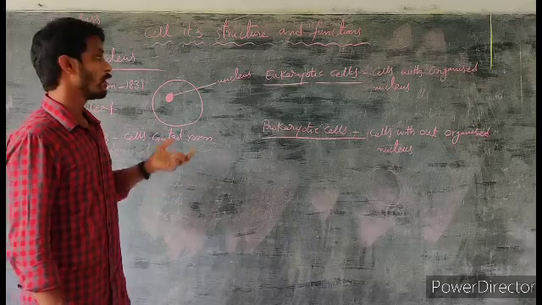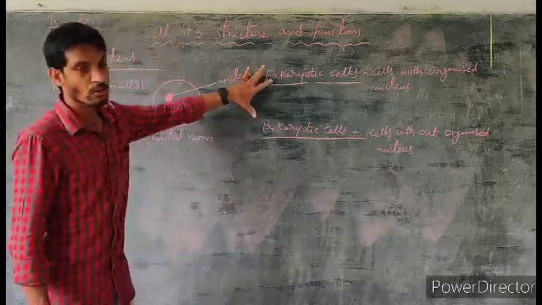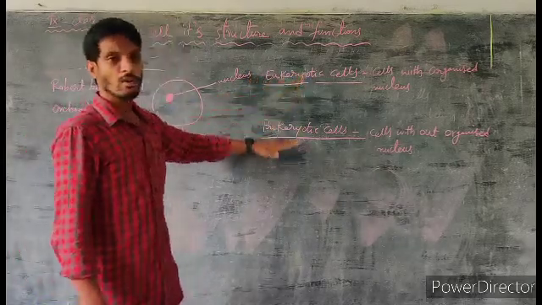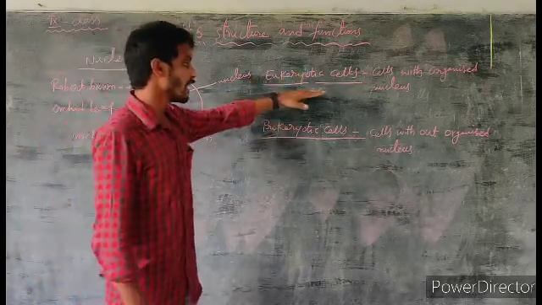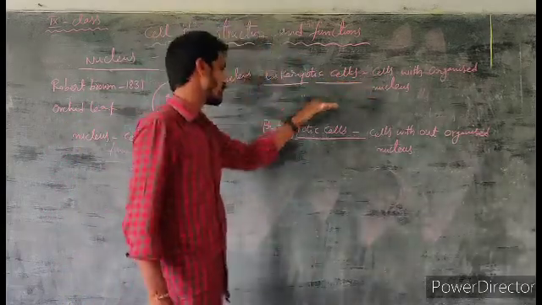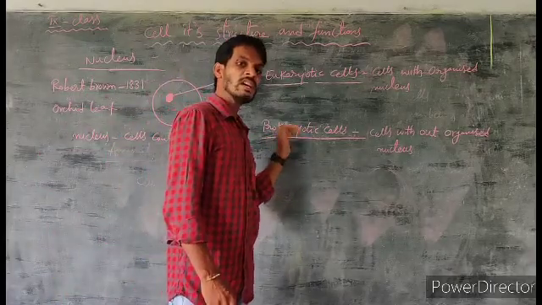Based on the presence and absence of the nucleus, cells are mainly divided into how many types? Two types. What are they? Eukaryotic cells and prokaryotic cells. What is meant by eukaryotic cells? Cells with an organized nucleus are called eukaryotic cells. Cells without an organized nucleus are called prokaryotic cells.